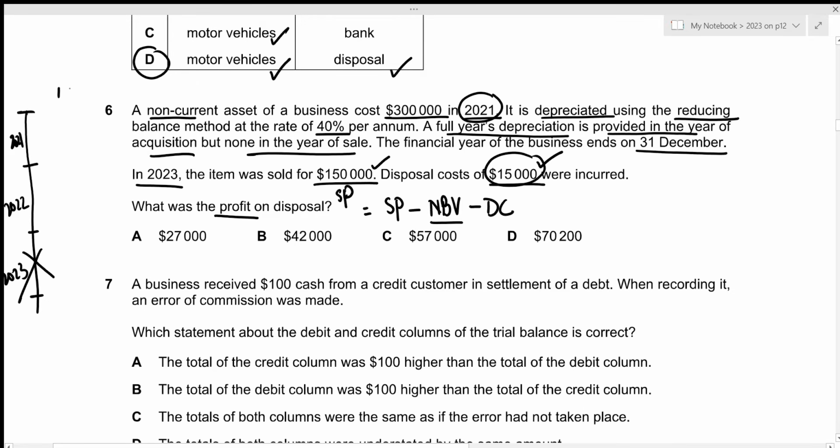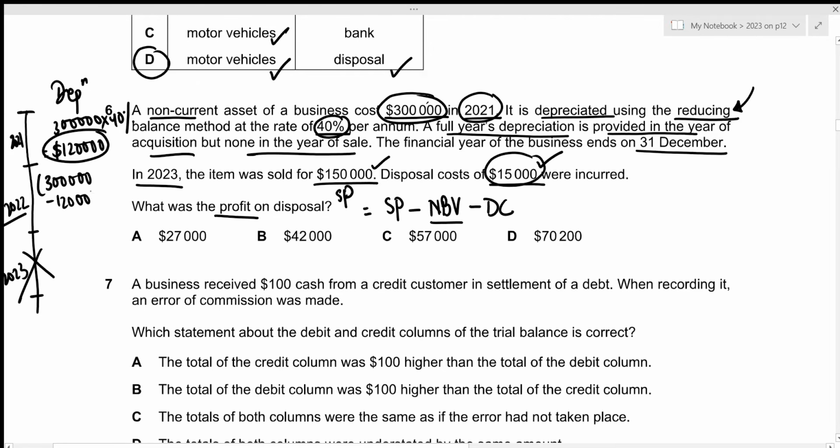Let's start with the depreciation for first year. Since we're talking about first year, even though we are using reducing balance method, there will be no accumulated depreciation. So we can just multiply the cost by our rate of depreciation. So that will be 300,000 times 40%. This results in the amount of 120,000. Now for the depreciation in the year 2022, this 120,000 will act as the accumulated depreciation. So our net book value will be 300,000 minus 120,000 multiplied by the rate of 40%. This results in the amount of 72,000.